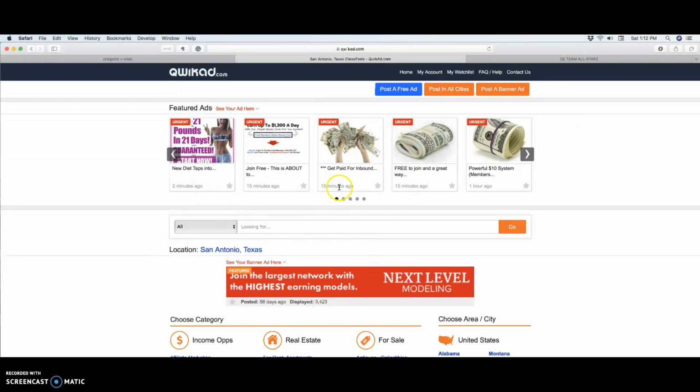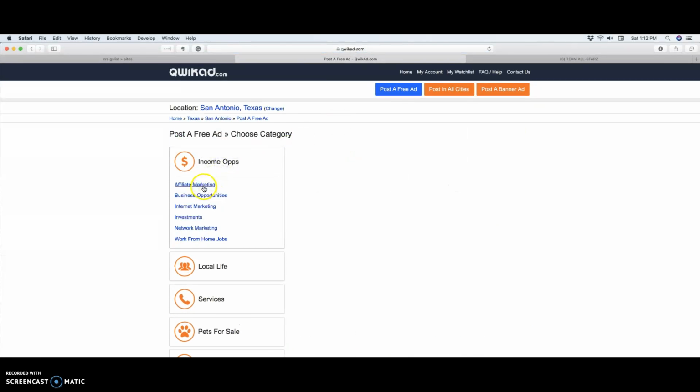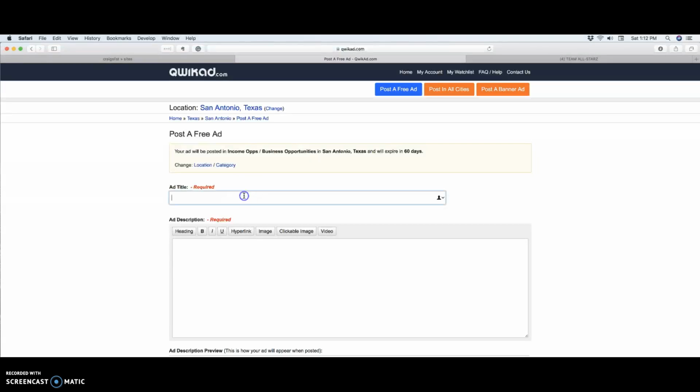Now, the good thing about Quick Ads, you do not have to register to make an ad or post an ad. It's absolutely free also, okay? You can actually post as many times as you feel like posting out here. No problem. How to do this? Well, you go here at this free post a free ad, income opportunities. Any one of these will do. Okay, so let's go to business opportunity.